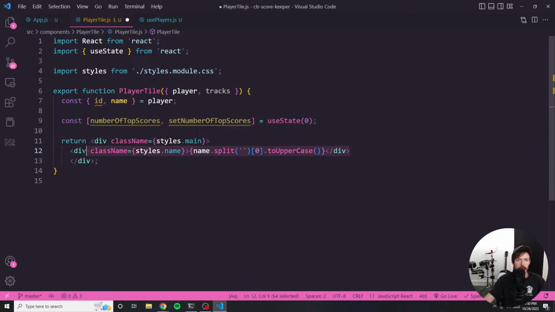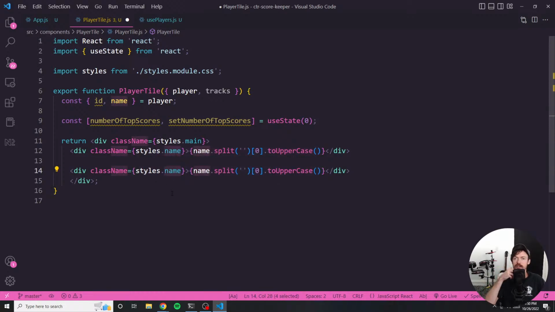What are we building today? Well, we're building a scorekeeping app because me and my friend have gotten competitive on Crash Team Racing Nitro Fueled. And we basically want an easy way to keep track of our scores because we keep updating them and it's just getting really hard to maintain that through text message. So basically just building this app as a way for us to easily see our scores at all times. And also, by the way, this video is going to be available on my YouTube channel after the live stream is done, once it processes and everything. So if you miss anything, you can always go back and watch.